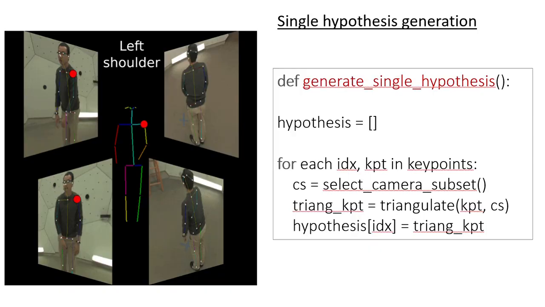A single pose hypothesis is created by selecting a subset of views for each detected key point. The 3D location of the joint is triangulated using the selected subset of views. By generating many combinations, the model has a choice of selecting the most probable hypothesis.